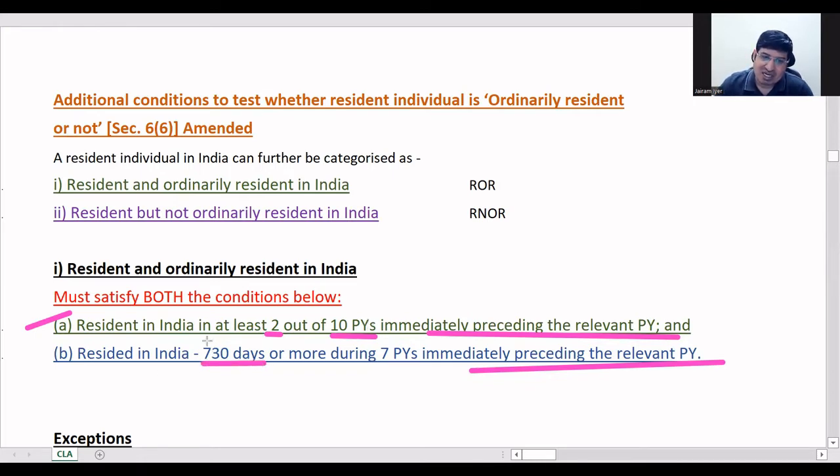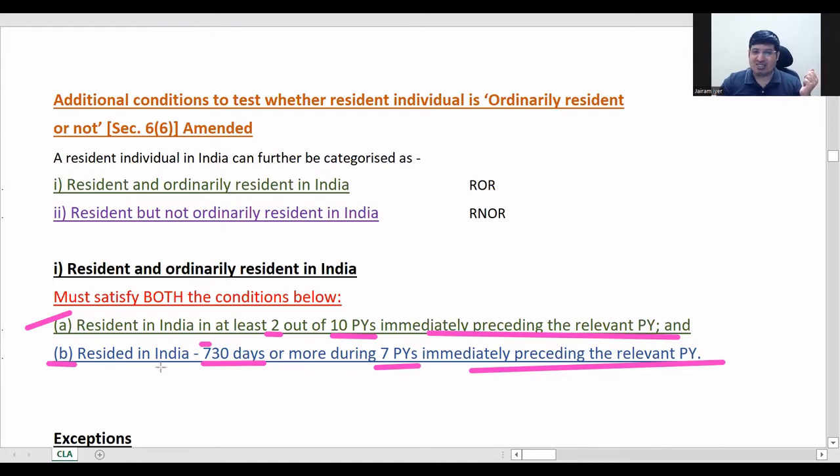To remember 730, it is 365 into 2. And just remember this first figure 7: it is 7 previous years. So for the second condition, you have to see the 7 previous years immediately preceding the current previous year, and he should have been in India for 730 days.